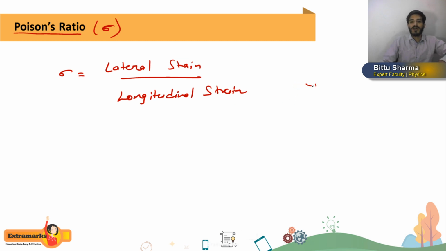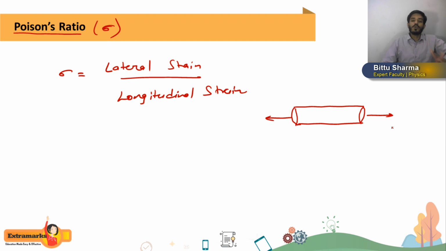Suppose we have a wire, and if we pull the wire, then definitely its length will increase, but at the same time, students, its radius will also decrease. Getting or not? Means its length as well as area of cross section, or you can say radius, both are going to change.